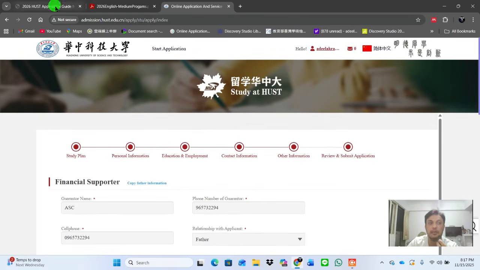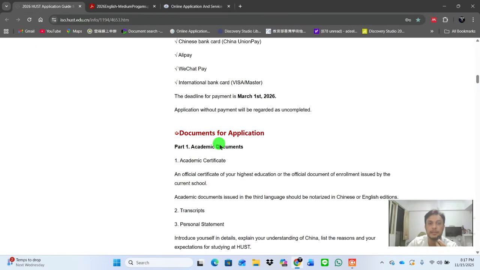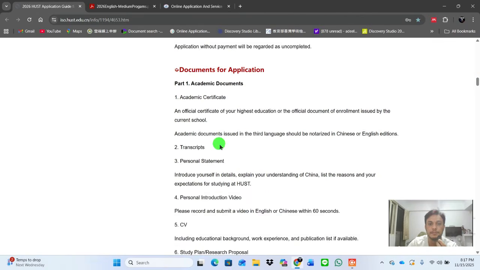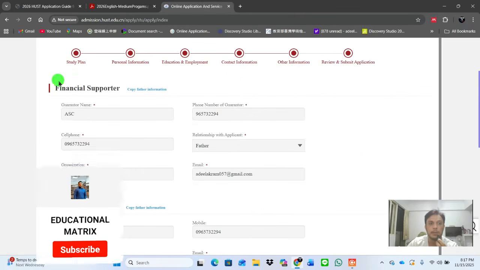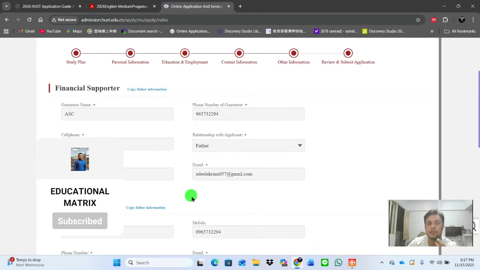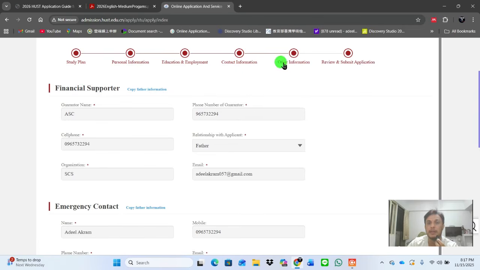And this section I want to clarify once again here. You can see the last option: HUST offers a full scholarship to excellent students under the scheme of the Chinese Government Scholarship, covering tuition fee, accommodation, stipend, and medical insurance. And the stipend, everybody knows that under the CSC, the minimum is 2500 and the maximum is 3500 RMB. So you can get information from Google here. So okay, let's move back. It's financial information and emergency contact. After that, you have to click on other information.